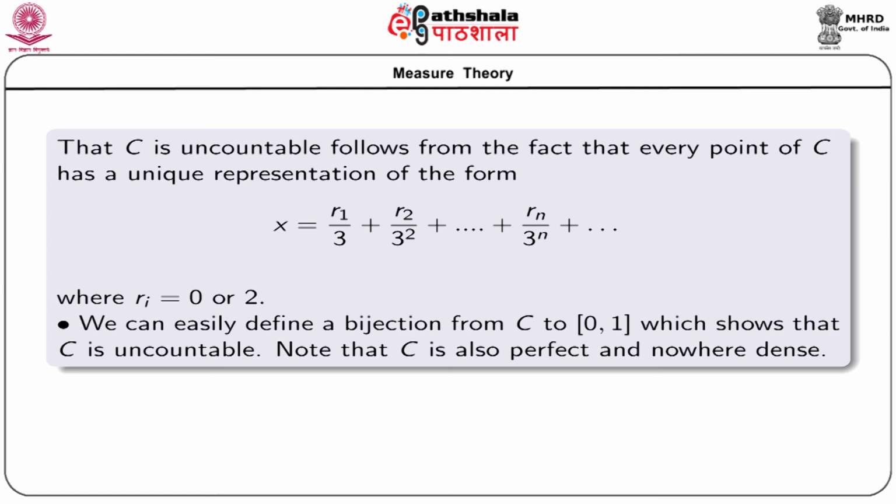And so, we can define a 1-to-1 map between any x belonging to C and the corresponding element f(x) in closed [0,1], and this shows that the set C is uncountable. And finally, note that C is also perfect and nowhere dense.